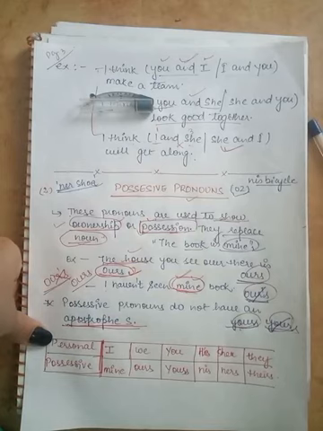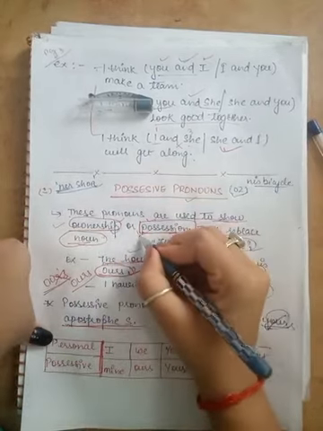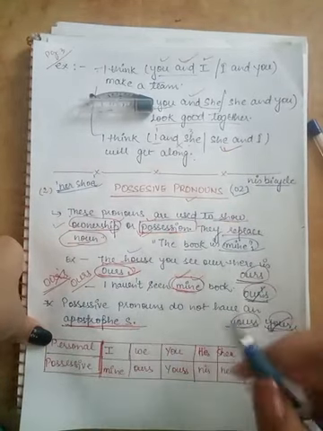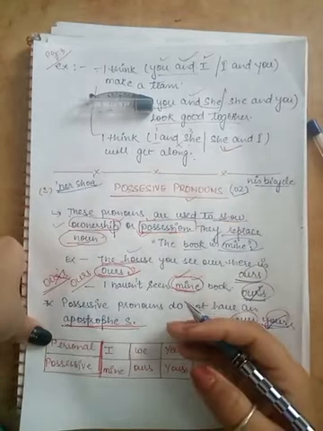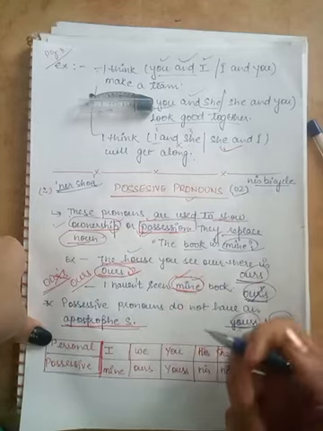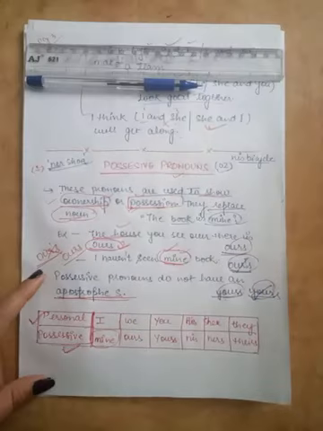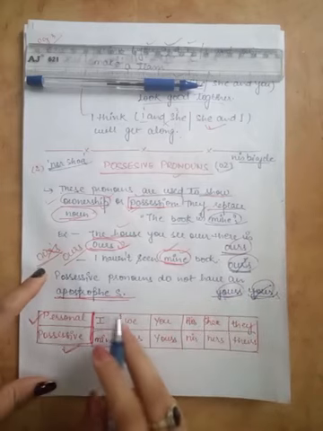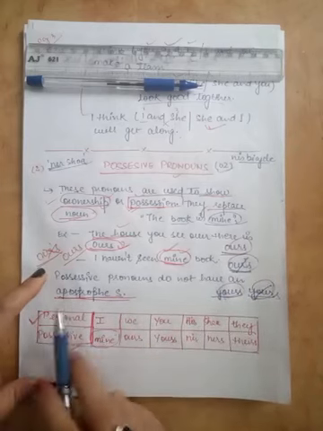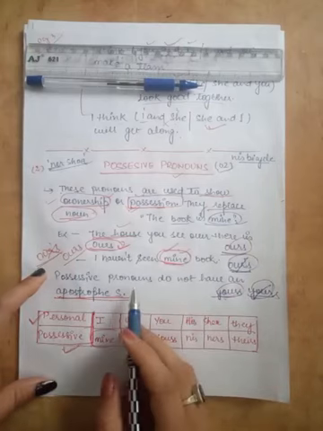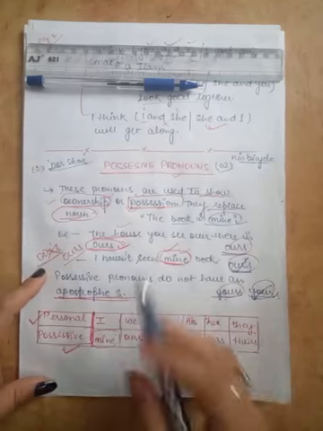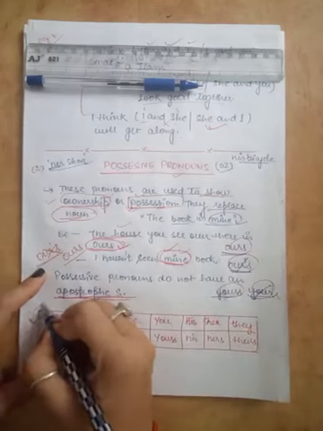They are used to show ownership or possession, and they simply replace a noun. Across all varieties of English, the possessive pronouns don't have any apostrophe in them. Let's get better clarity about possessive pronouns with this table.